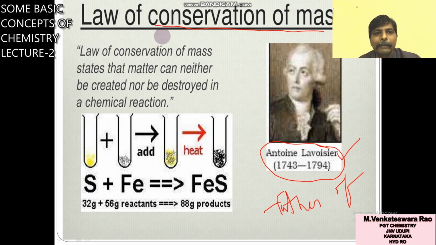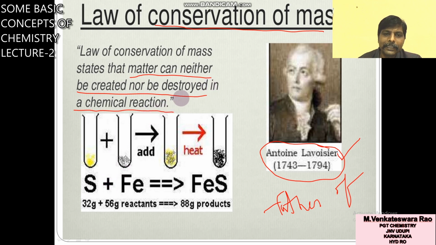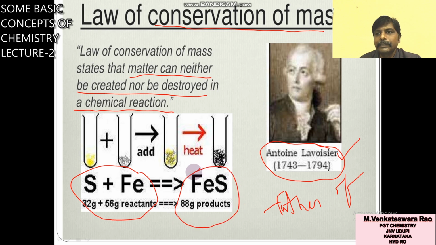What is the statement of this law? Statement: matter can neither be created nor be destroyed in a chemical reaction. In other words, total mass of the reactants is equal to total mass of the products. In a chemical reaction, mass of the reactants is equal to mass of the products.